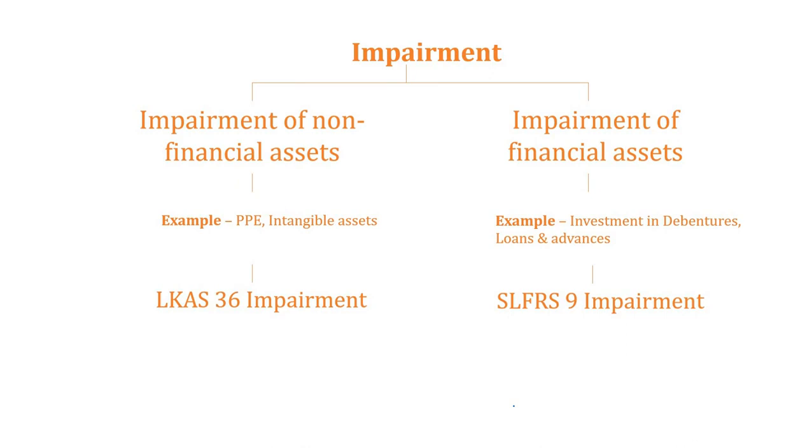When people taking bank loans do not pay regularly and as per the contract, the bank and finance companies are required to make provisions in their financial statements. That provision, or impairment, is made under this SLFRS 9 module, right?